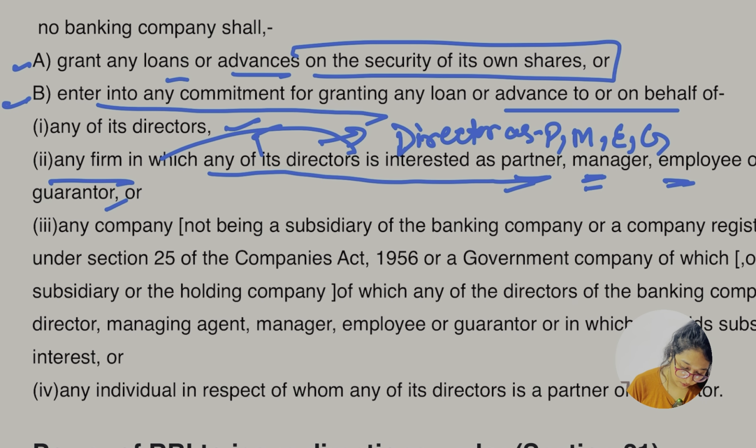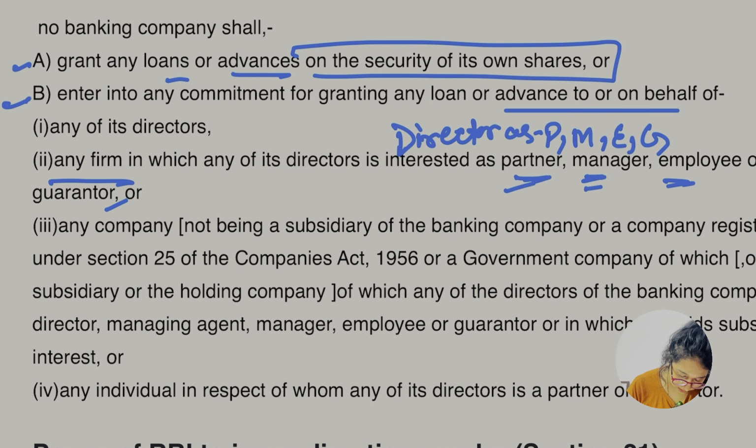So they are talking about whom? The firm. Let me erase a little here. So in the firm they cannot give the guarantee, advances or loan: to the director first, to a firm in which the director is interested as partner, manager, employee, and whom? The guarantor, PMEG. Let's remember it in short.